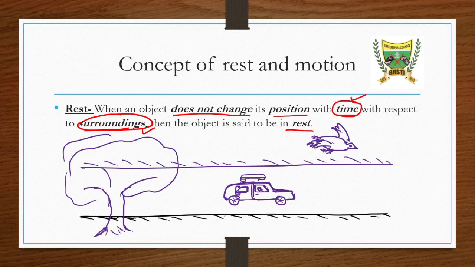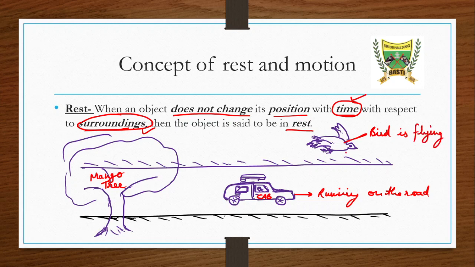Got it? Okay, so we have drawn this image here. This is our tree. Suppose that this is our mango tree. Now the season of mangoes is about to come, and here we have a cab or car, and this one is a little birdie. Suppose that this is a sparrow or whatever you want. The car is running on the road, and the bird is flying.